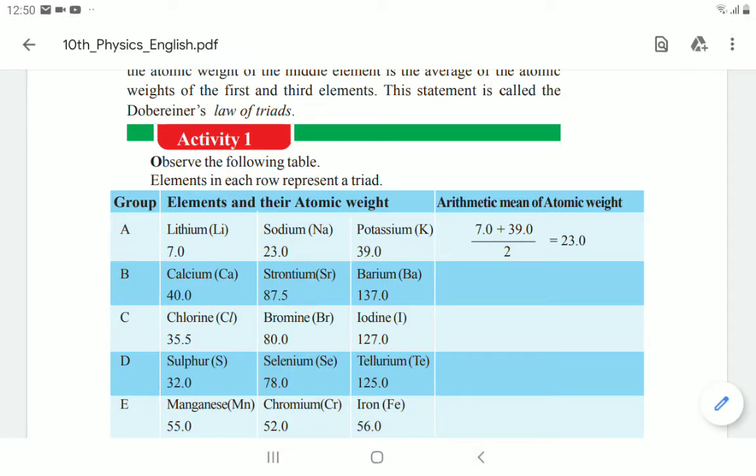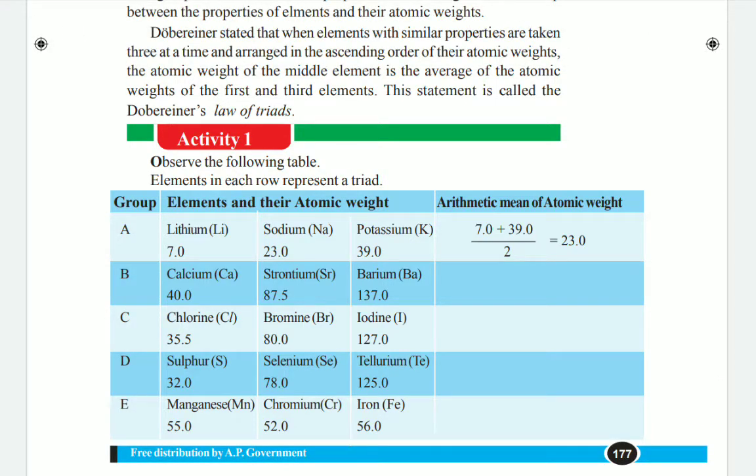Sodium is 23.0 and potassium is 39.0. He was finding the arithmetic mean of the atomic weights. Arithmetic mean means the sum of the first one and the second one, divided by 2, and then we can find the answer as 23.0. So that 23.0 is the atomic weight of sodium.